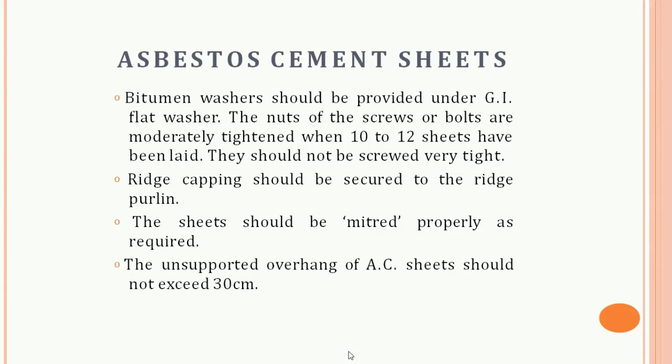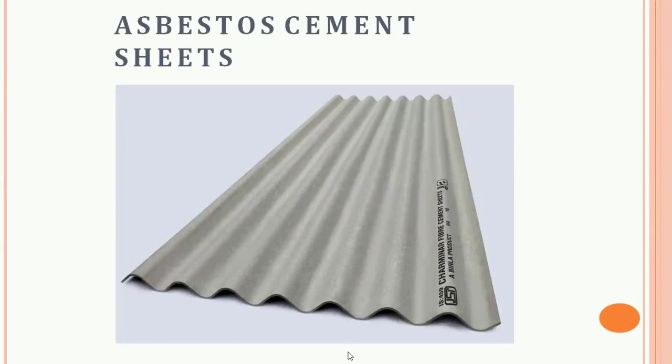Then the holes for fixing bolts should never be punched but drilled. The diameter of hole should be only 3 more than the bolt. The sheets should be mitered or cut properly where 4 sheets meet at a lap. So these are some points which we have to take care of. So this is the AC sheet.